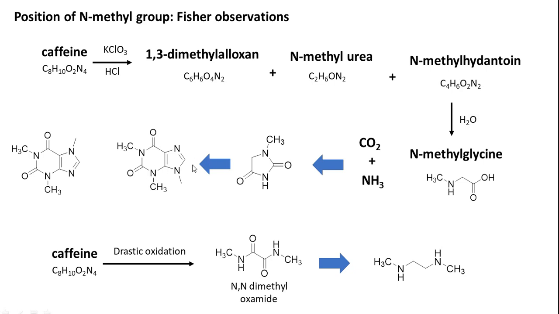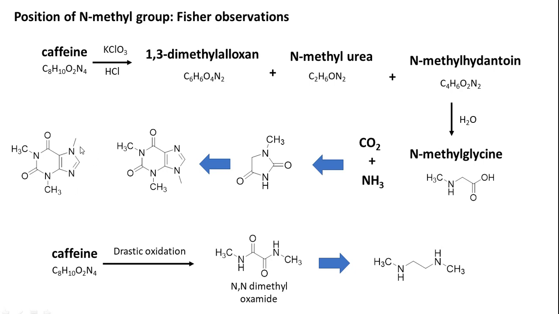If you degrade it like this, we have NCH3, C double bond O and NCH3, again dimethyl urea. If you degrade it like this, N and N are separated by only one carbon. If you degrade it like this, we'll get an imidazole ring, as in the case of hydantoin. So it is not possible to obtain NCH3 and NCH3 separated by two carbon units.